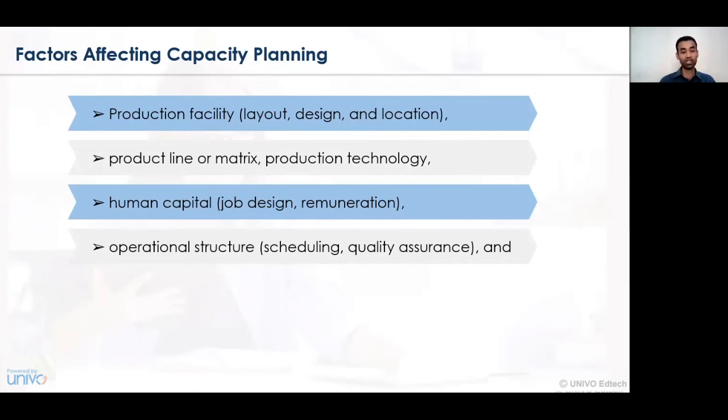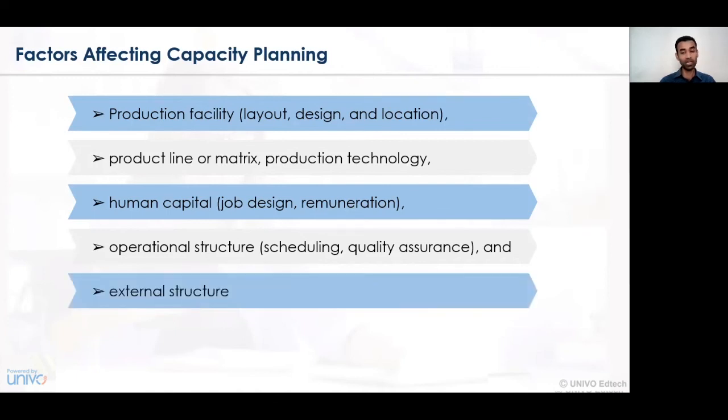And hence, the production or the operational structure also plays an important role as an impacting factor in terms of capacity planning. And lastly, the external structure. The external structure, with respect to the plant layout of the organization from the exterior perspective, that is the outsiders, the competitors, the suppliers, the dealers, the wholesalers, also gets impacted with respect to the capacity planning that can